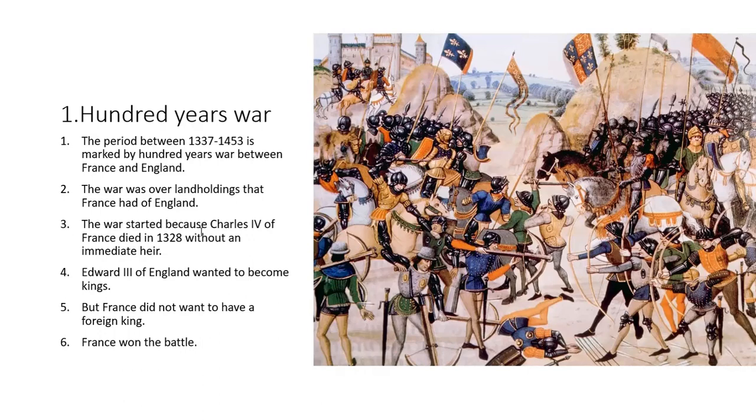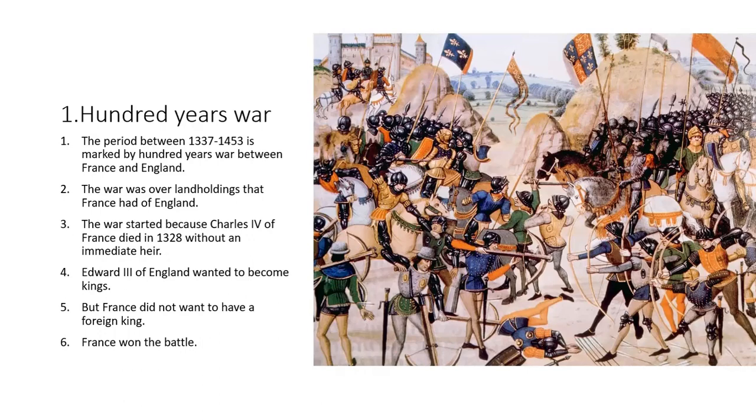So this is the 100 Years' War. And you need to remember in brief that it started in 1337 and lasted till 1453. The war was over the land holdings of France and England. And this war helped in creating English identity. So this was the overview of the 100 Years' War.